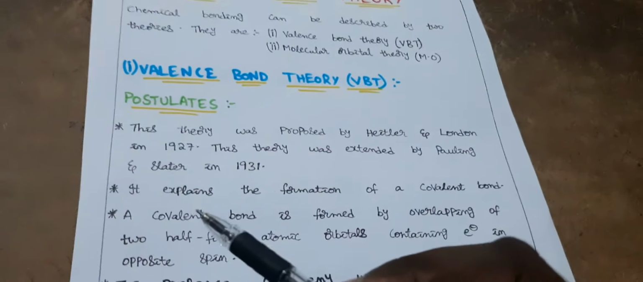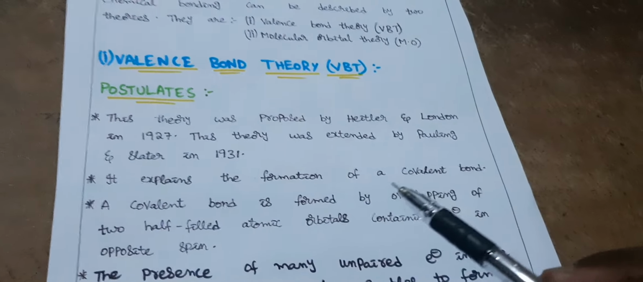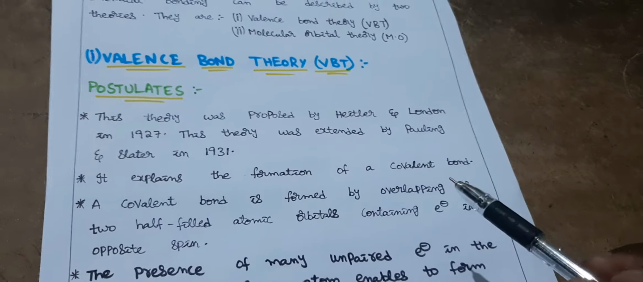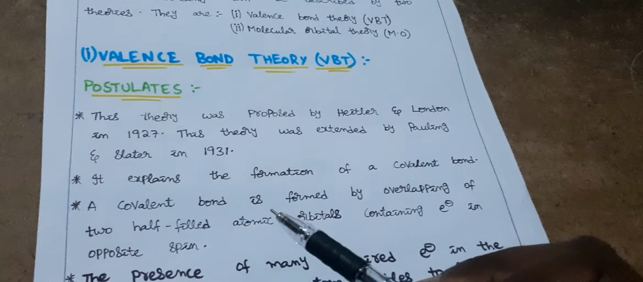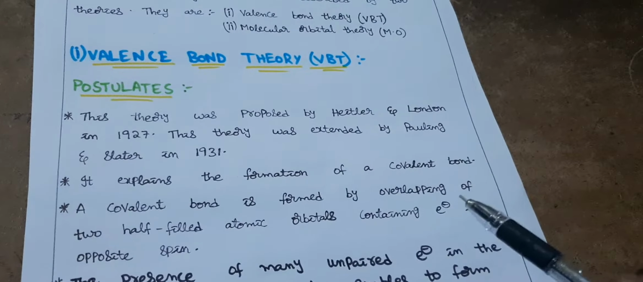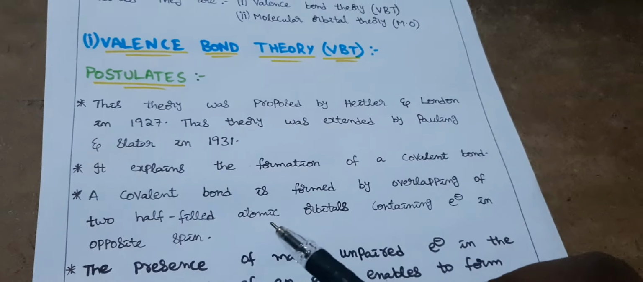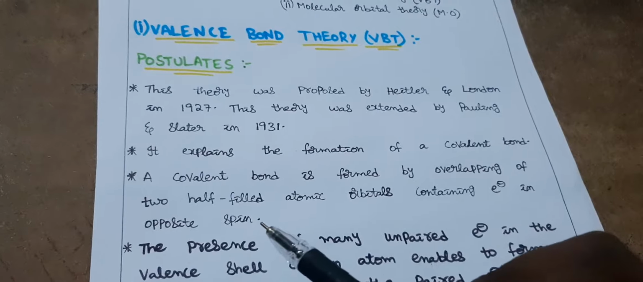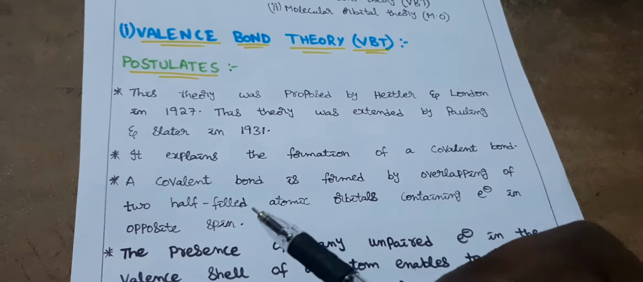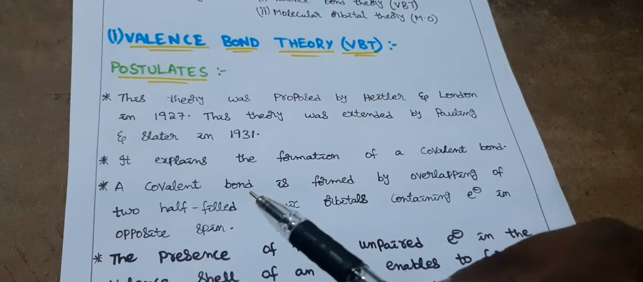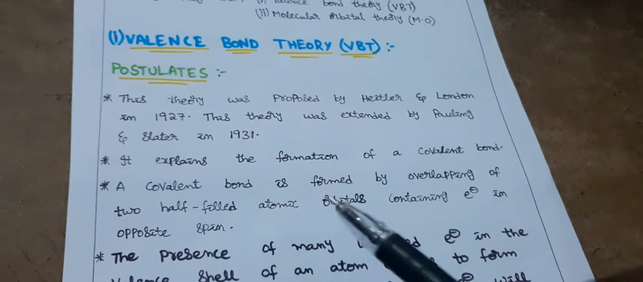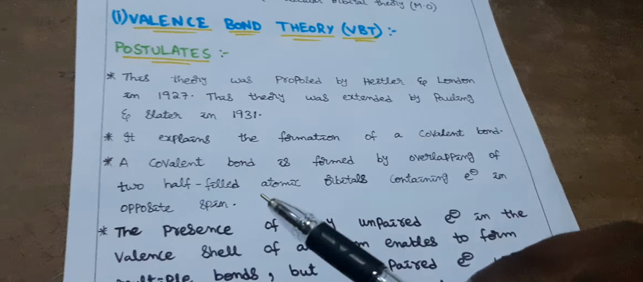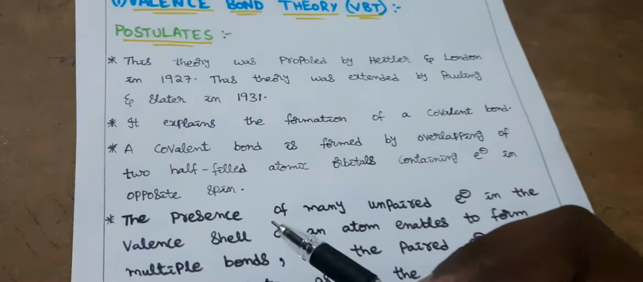Okay. Next, it explains the formation of a covalent bond. What is a covalent bond? A covalent bond is formed by overlapping of two half-filled atomic orbitals containing electrons of opposite spin. That means a bond which is formed by the overlapping of two half-filled atomic orbitals which have electrons of opposite spins gives a covalent bond.